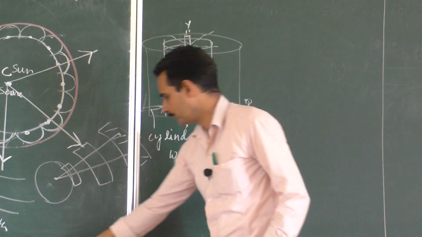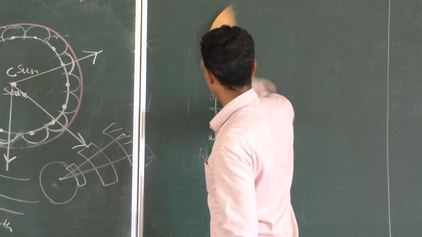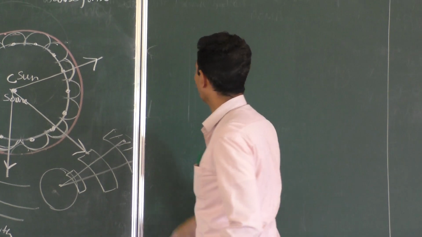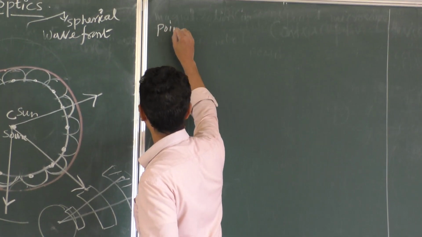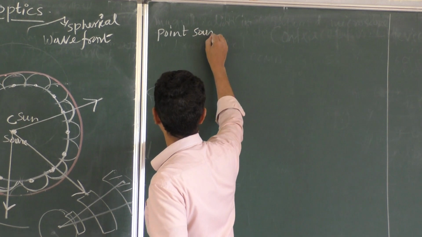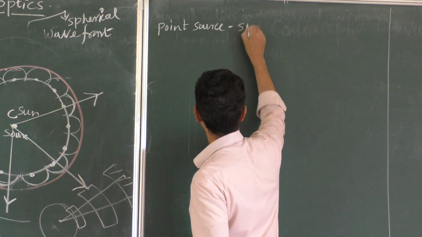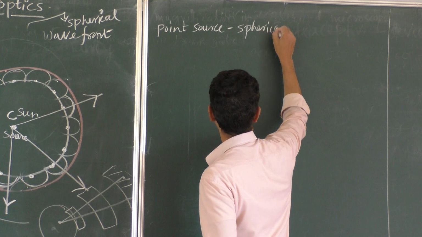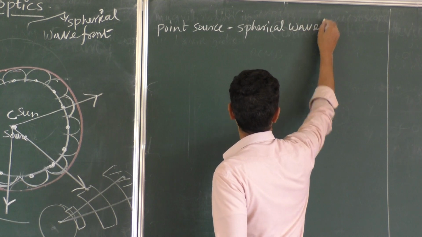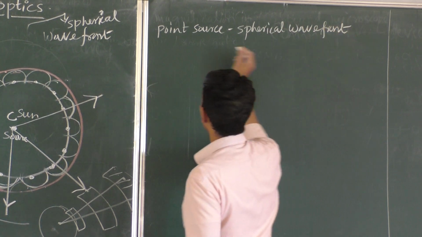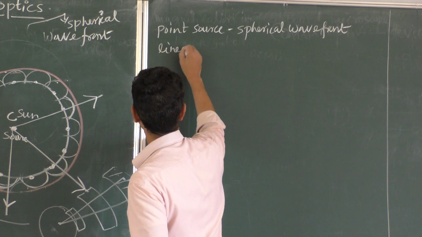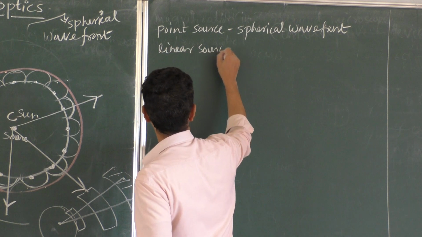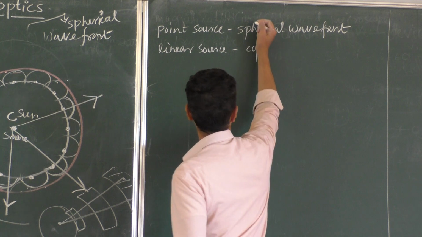So for a point source of light, we get a spherical wavefront. For a linear source like a tube light, it is a cylindrical wavefront.